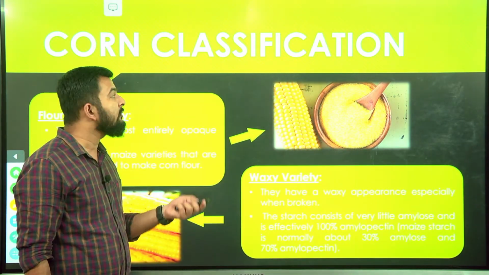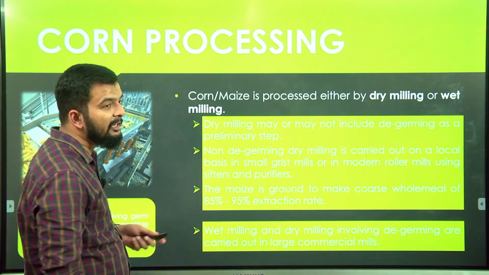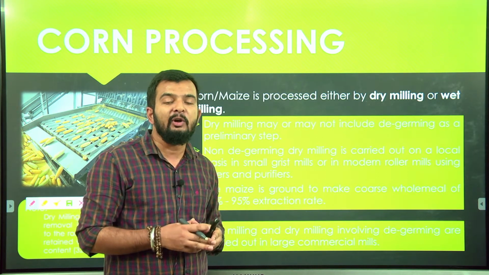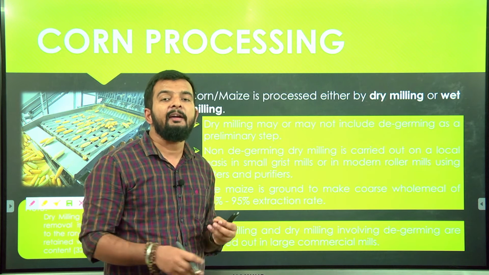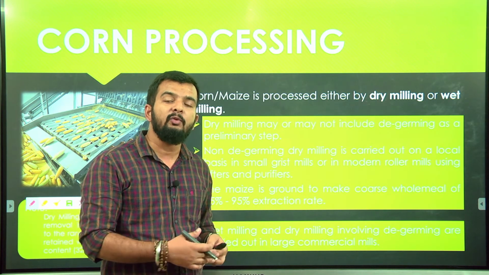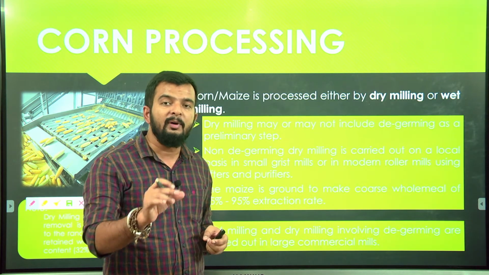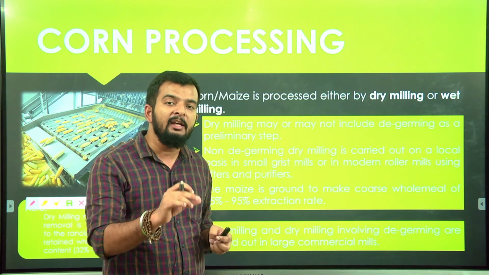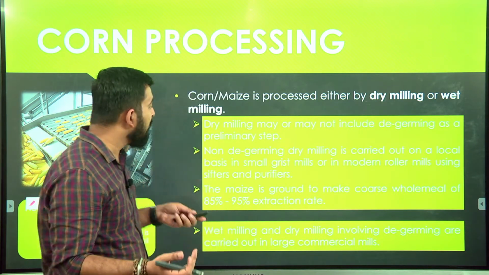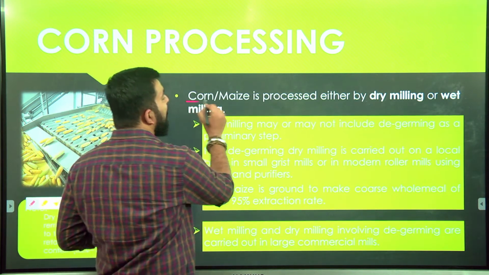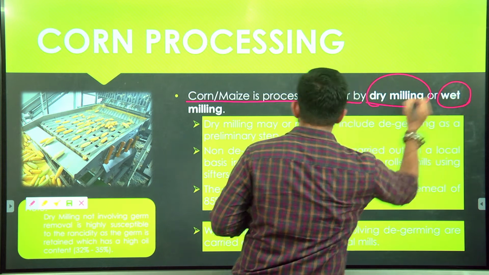Okay, so next we will study your corn processing. See, corn, when it is harvested from the fields, is attached to the cob. In order to utilize it, we need to detach it from the cob and further process it to remove the unwanted material like the pericarp, because mostly we need the endosperm in the corn grain, that can be utilized to make further value added or final products. So when corn is processed, it can be done by two methods, either by dry milling or by wet milling.